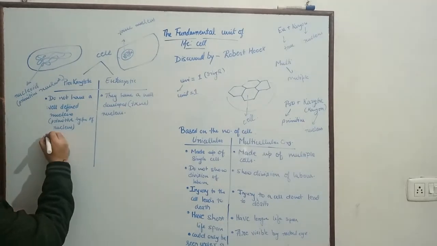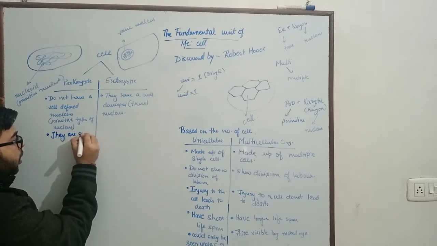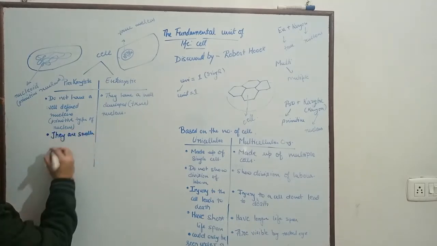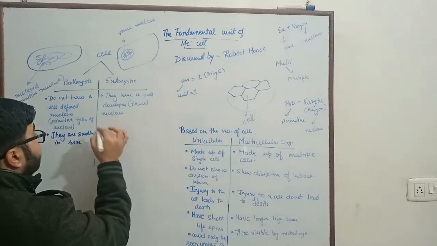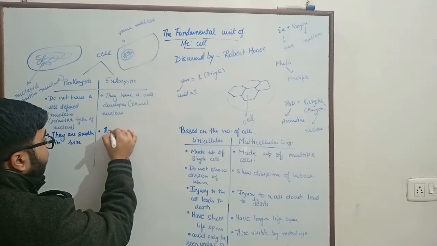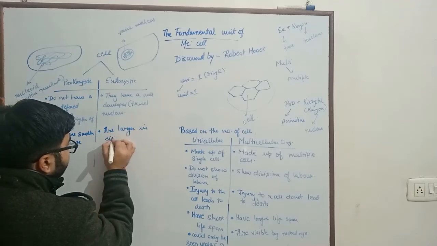Another difference is that prokaryotic cells are smaller in size, whereas eukaryotic cells are larger in size.